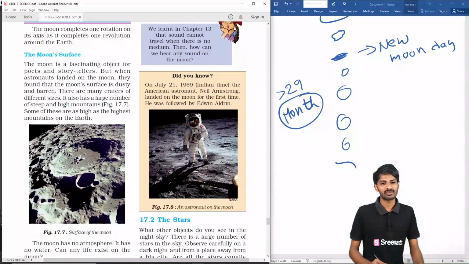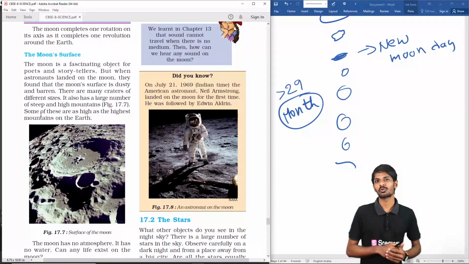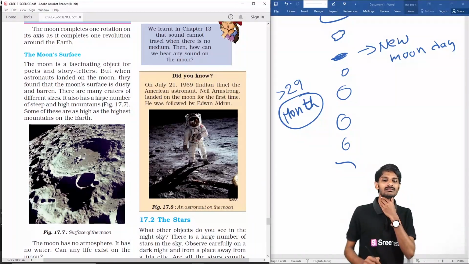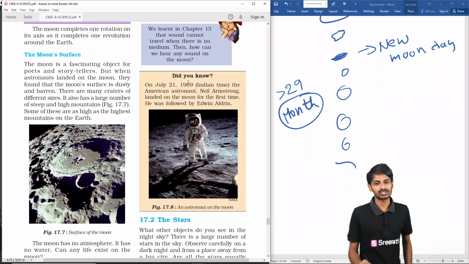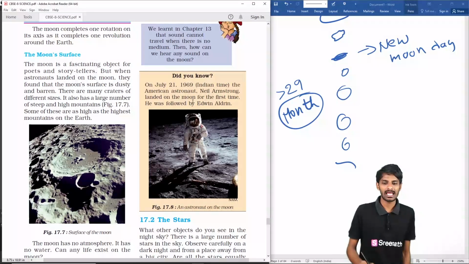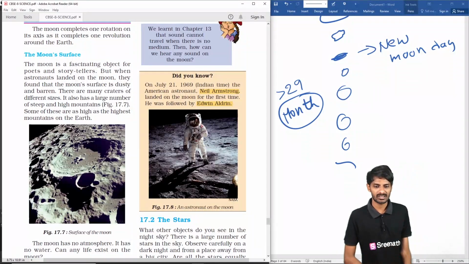And about the moon surface, we may think that the moon is so good like that, but our scientists have gone to the moon on July 21, 1969, according to Indian time. The American astronaut Neil Armstrong landed on the moon for the first time, followed by Edwin Aldrin.